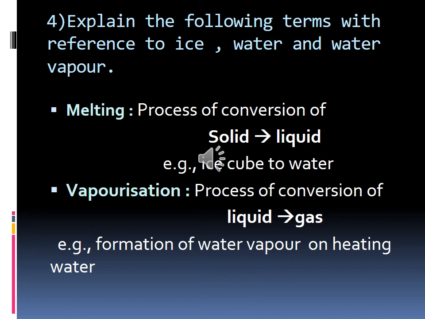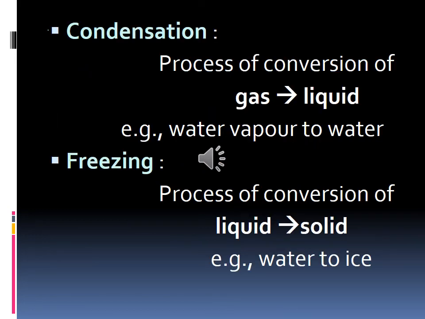Have you all completed, children? Read this again. Explain the following terms with the reference to ice, water and water vapor. The first is melting, process of conversion of solid into liquid is called melting. Example, ice cube to water. And then vaporization, the process of conversion of liquid into gas is called vaporization. Example, formation of water vapor on heating water. Have you all completed? And about condensation and freezing, write fast.